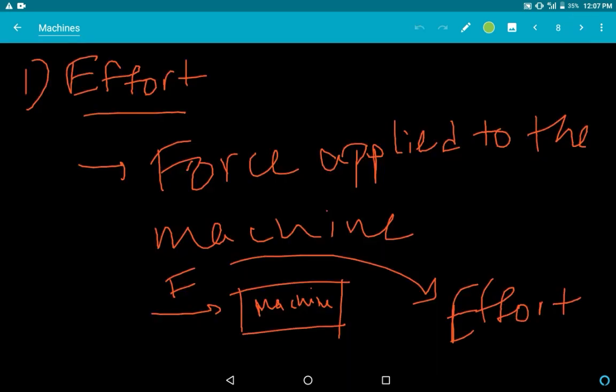Now we'll talk about some important terms related to machines. First term, obviously, is effort. Effort is nothing but the force applied to the machine. This is the machine, and we are applying this force F.